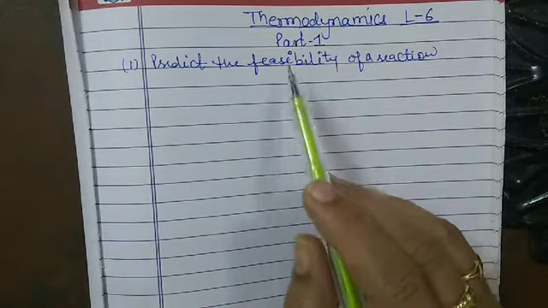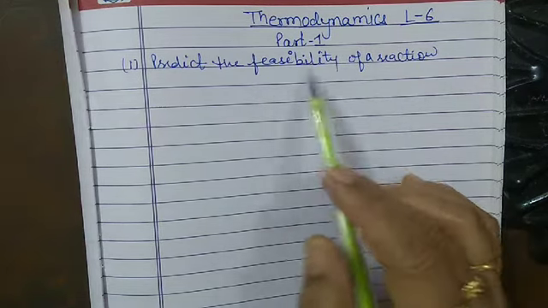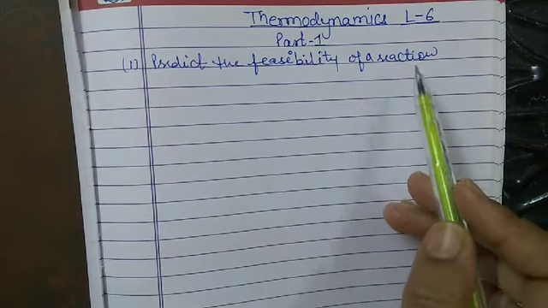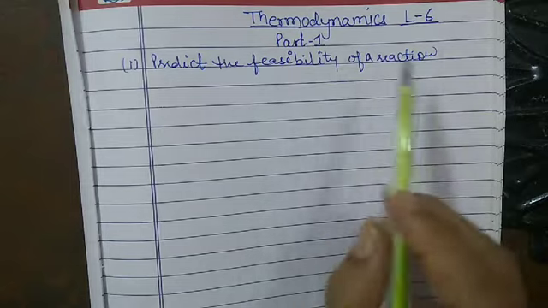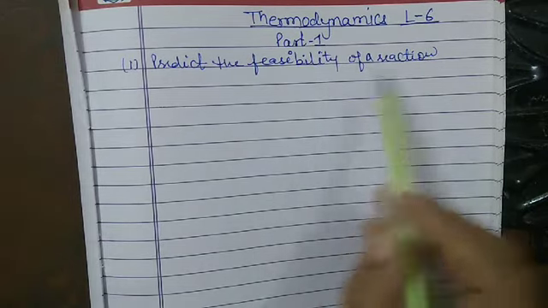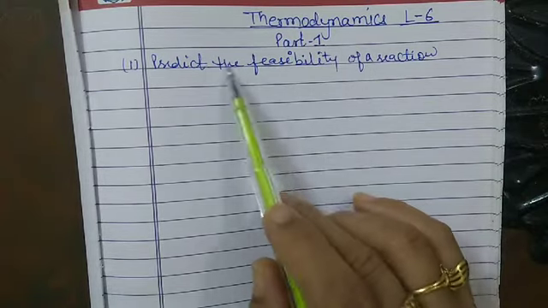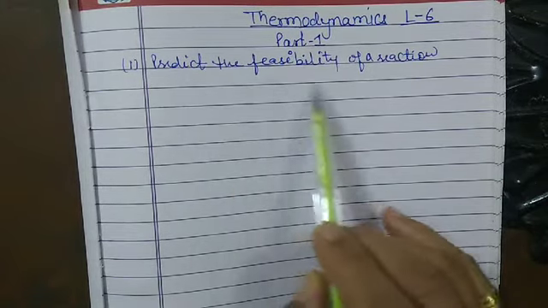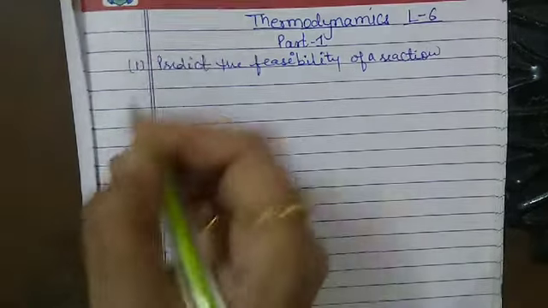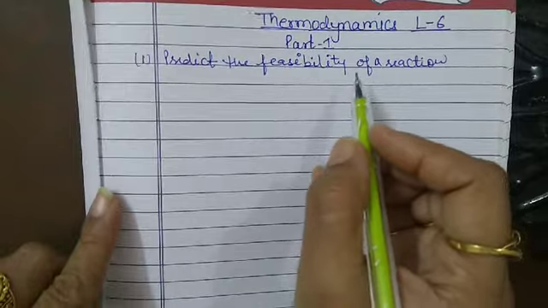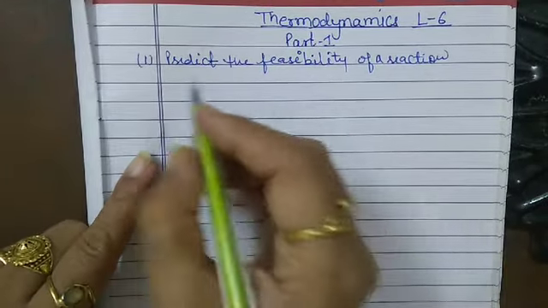It means whether the reaction takes place at the given temperature and the given value of pressure, or it is not able to initiate or to proceed. So that is called the feasibility. Thermodynamics helps us to predict whether the reaction takes place or not. This is the first importance of thermodynamics.